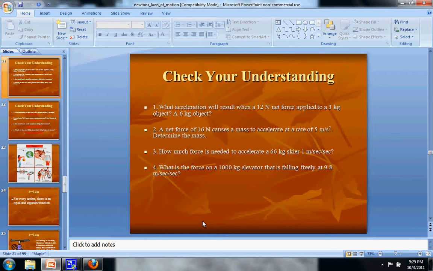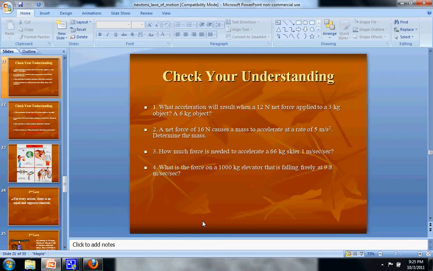I think you should try these 3. I'm going to leave them up for a second. There are 4 questions here, and the acceleration is given, and the mass is given, and all the different variables are given. If you're looking for acceleration, you say F equals ma, plug in F, plug in m, and look for a. So it's just basic algebra. I'm going to leave these up for a second, and then I'll put up the answers, but I think you should still try them. Here's your first one. I'll leave it here for a second.